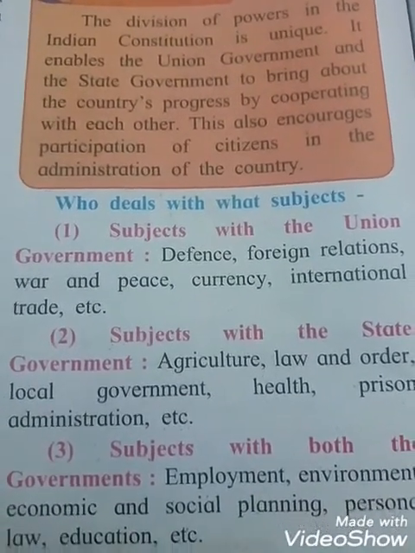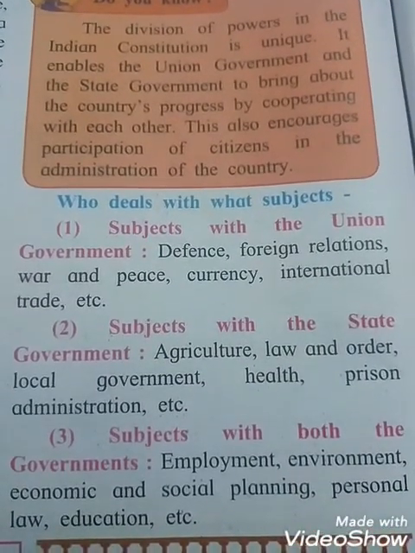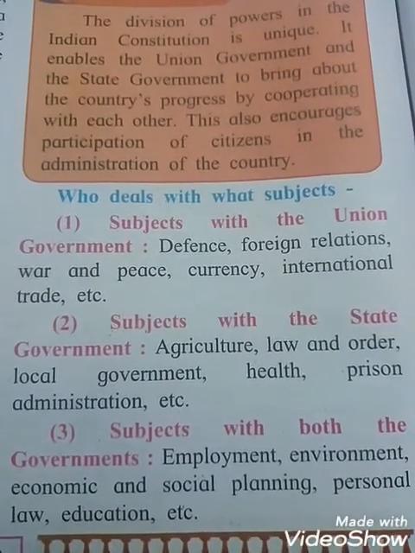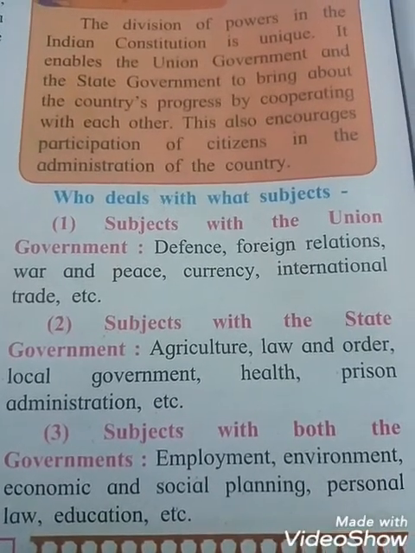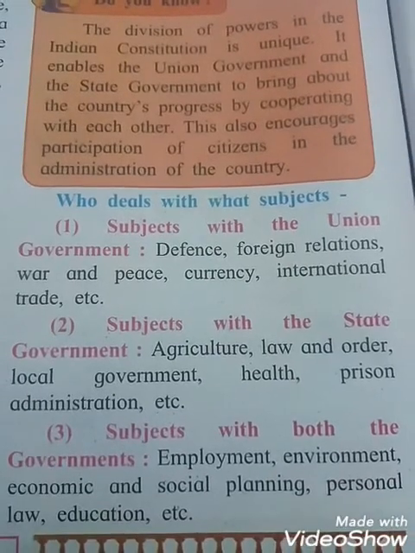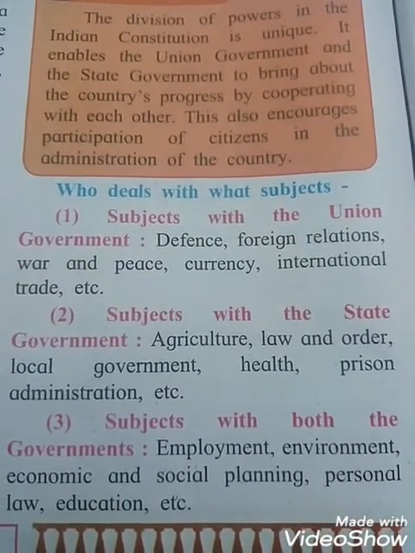Second, subjects with the state government. The state government's work is to look after agriculture, meaning whether farmers are getting the benefits or not. Law and order, local government, health, prison, administration, etc. The state governments look after all these things, so they have to make the arrangements.